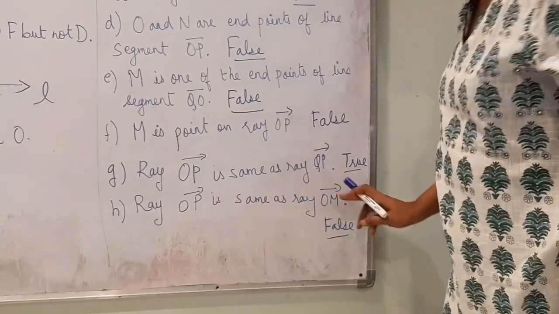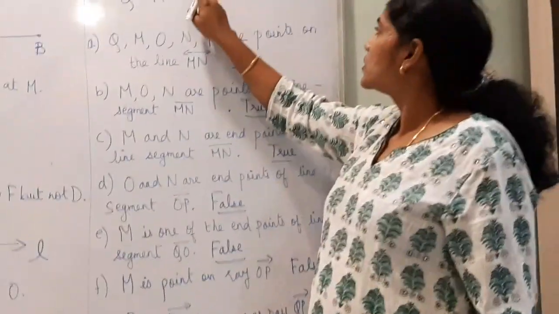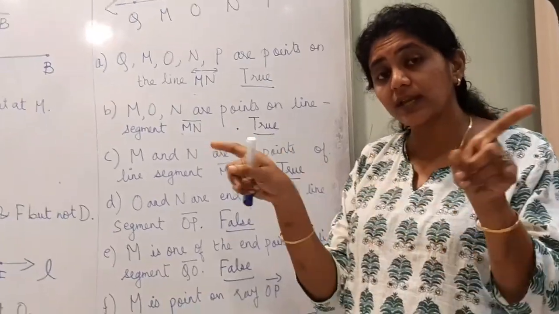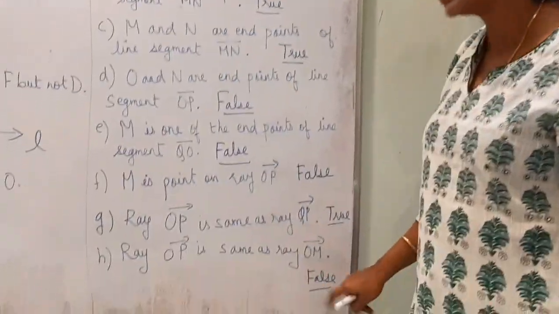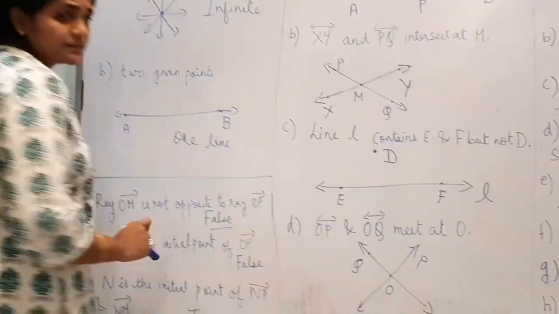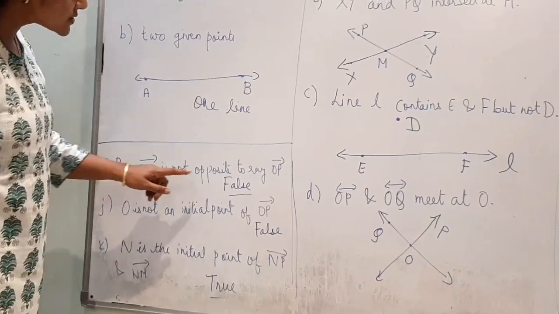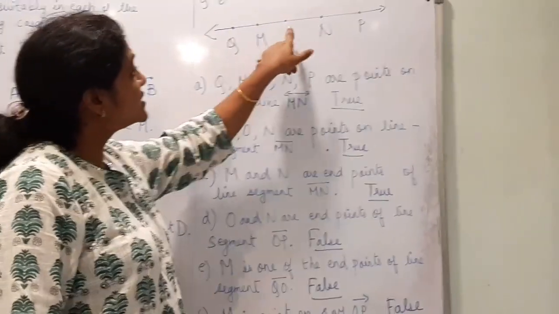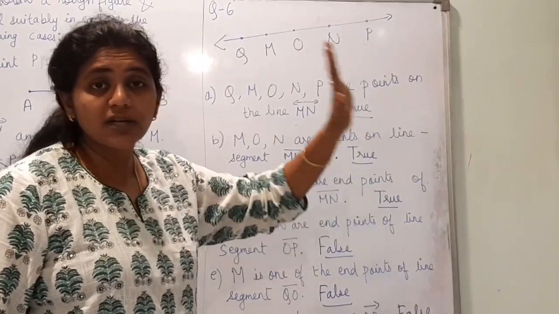H. Ray OP is the same as ray OM. Are OP and OM the same? No, they are going in different directions. So the answer is false. I. Ray OM is not opposite to ray OP. No, it is false.